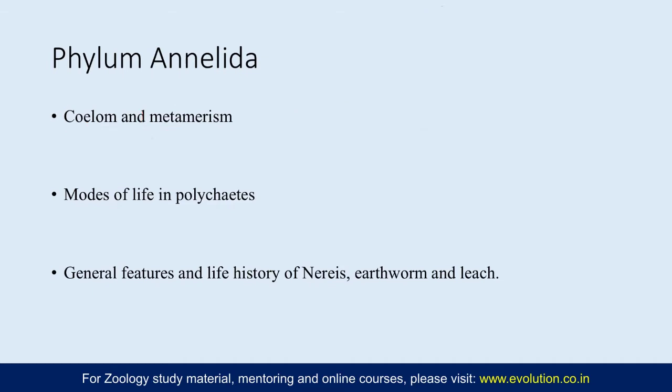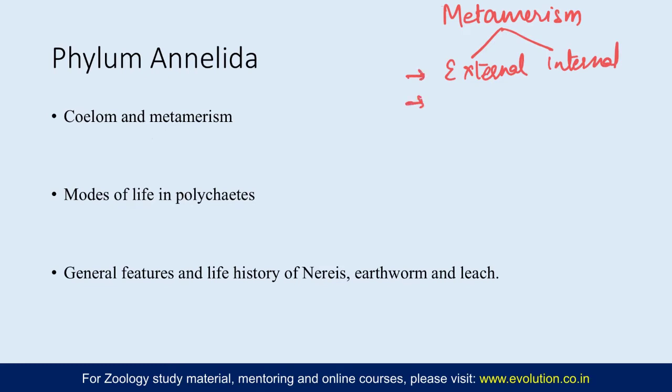Now under metamerism, another thing you need to focus on is 2 aspects. Metamerism you will cover with respect to external and internal. Then another aspect you need to cover is complete and incomplete metamerism.